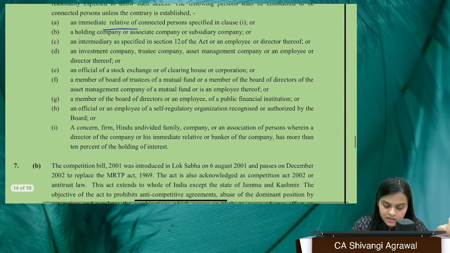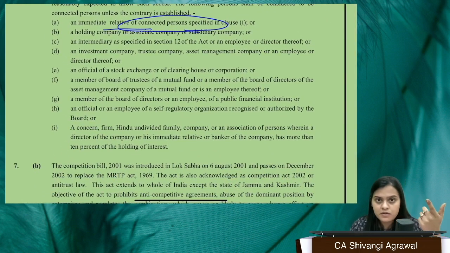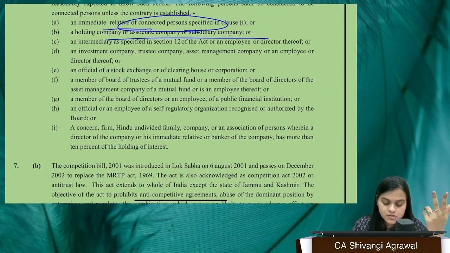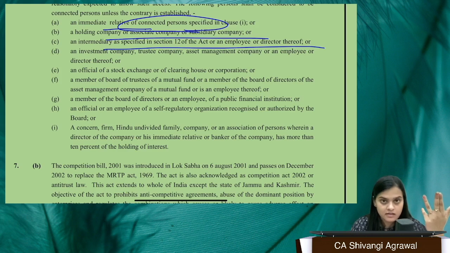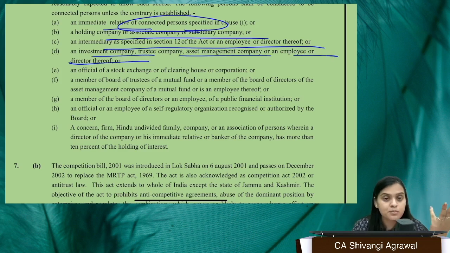The immediate relatives of connected persons are also connected persons. The holding, associate or subsidiary company is a connected person. Any intermediary, as specified in section 12, or an employee or a director, is a connected person. Investment company, trustee, AMC, employer, director, they are connected persons.